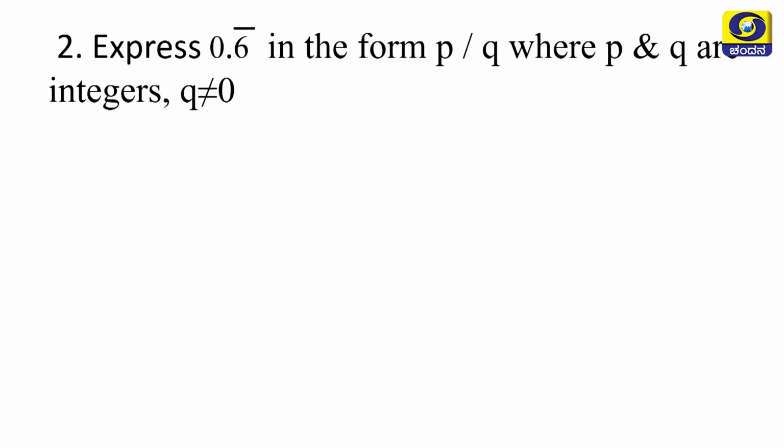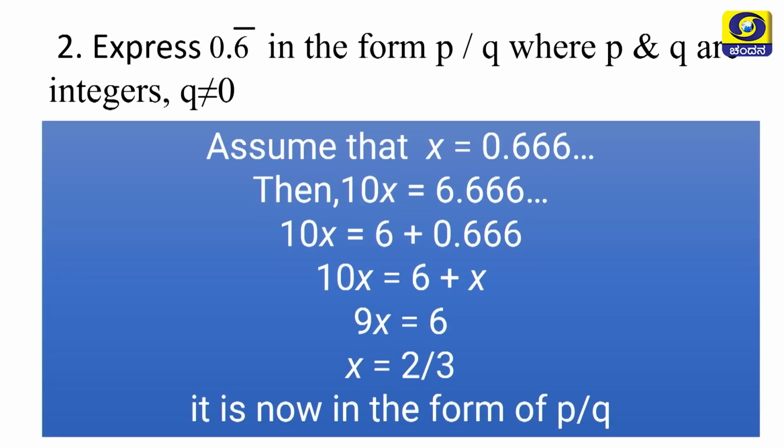For the second one, express 0.6 in the form of p by q, where p and q are integers, q is not equal to 0. Assume that x is equal to 0.666. Here one digit is repeating, so we have to multiply both sides by 10. We get 10x is equal to 6.666. 6.66 can be written as 6 plus 0.66.